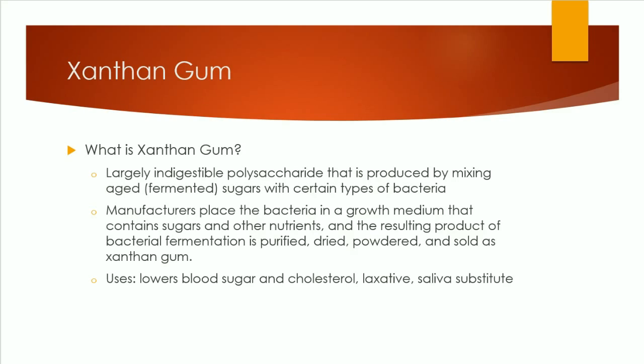There are many uses for xanthan gum that I found. The first would be for lowering blood sugar as well as total cholesterol in people with diabetes by slowing the absorption of sugar from the digestive tract. It can also be used as a laxative because the xanthan gum is going to swell in the intestine, which stimulates the digestive tract to push the stool through. And lastly, it can also be used as a saliva substitute in people with dry mouth.